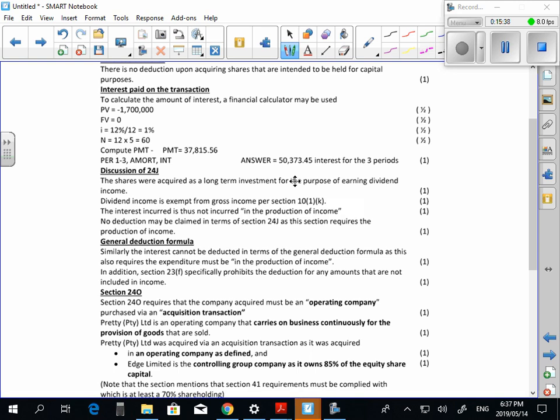Okay, discussion of 24J. Do you understand why we start there? There's a specific section, we need to deal with it. It says the shares are acquired as a long-term investment for the purpose of earning dividend income. Dividend income is exempt from gross income per section 10(1)(k). Interest incurred is thus not incurred in the production of income. No deduction may be claimed in terms of section 24J as the section requires the production of income. Are you guys comfortable with this?